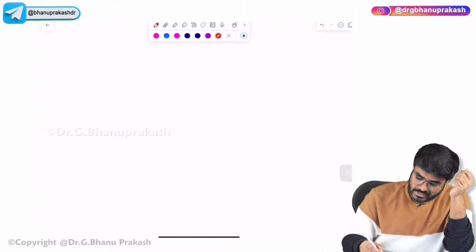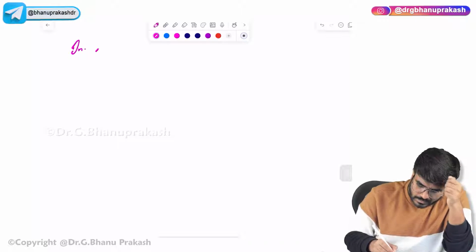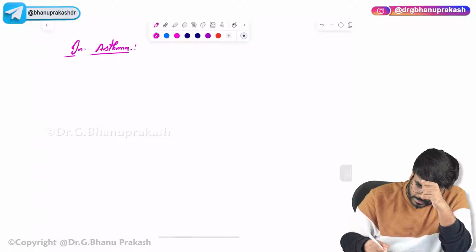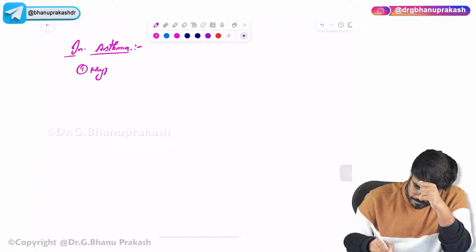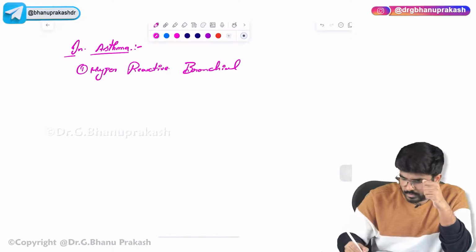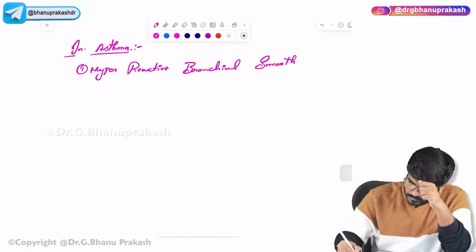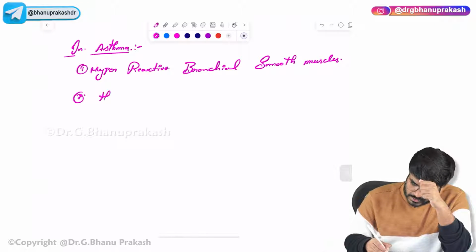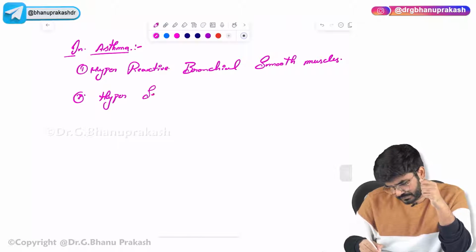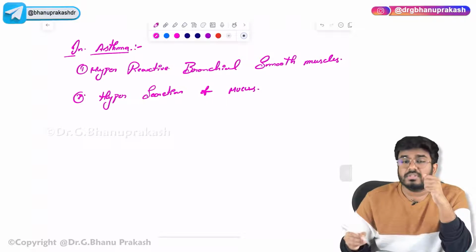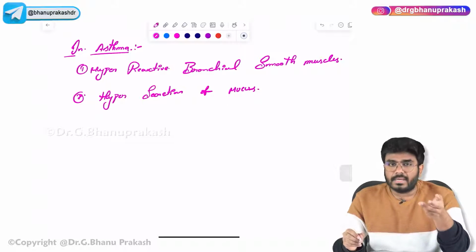So in asthma you will see hyperreactive bronchial smooth muscles. The second thing that can be seen is hypersecretion of mucus.